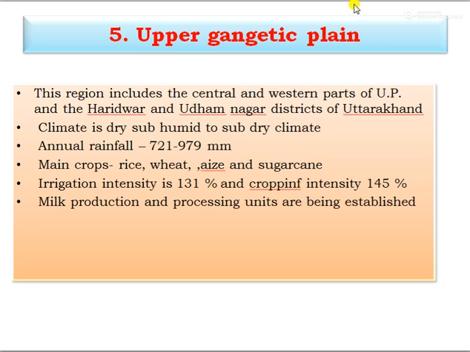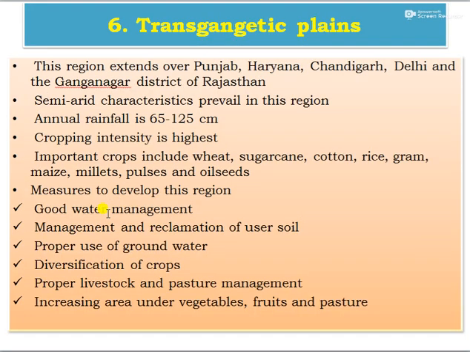And fifth one, Upper Gangetic Plain. This region includes the central west and the western parts of the UP and the Haridwar and the Udham Nagar districts of the Uttarakhand. The climate is dry, sub-humid to sub-dry climate, and the annual rainfall is 721 to 979 mm, and the main crops like rice, wheat, maize, and sugarcane. And the irrigation intensity is 131% and cropping intensity is 145%, and the milk production and processing units are being to be established.